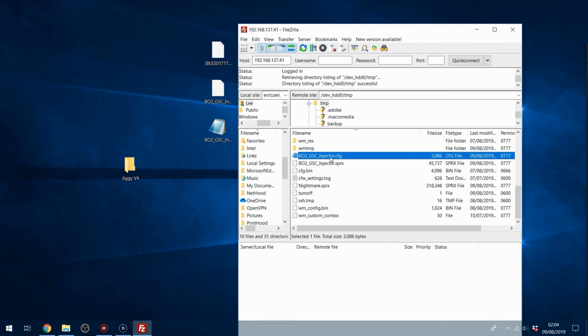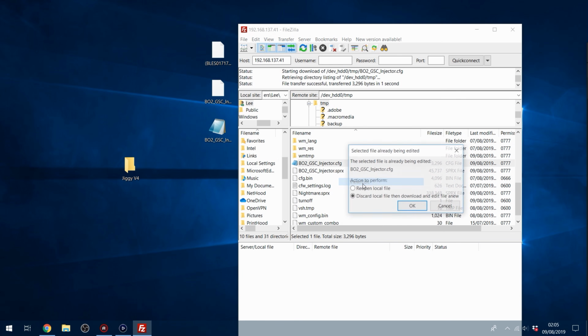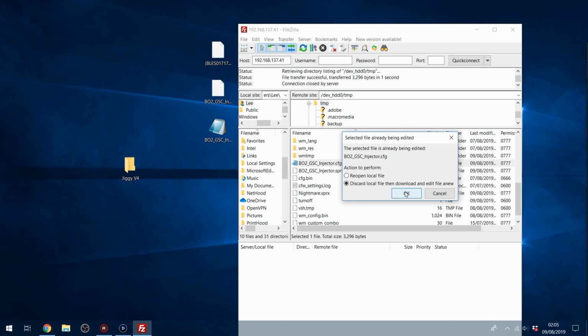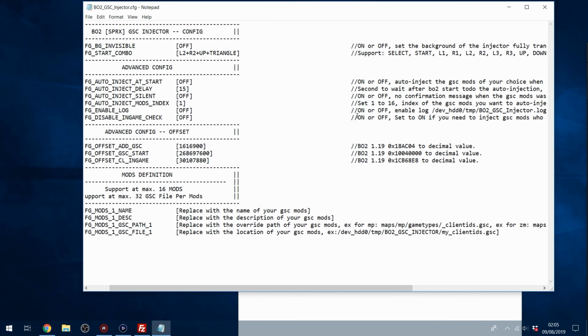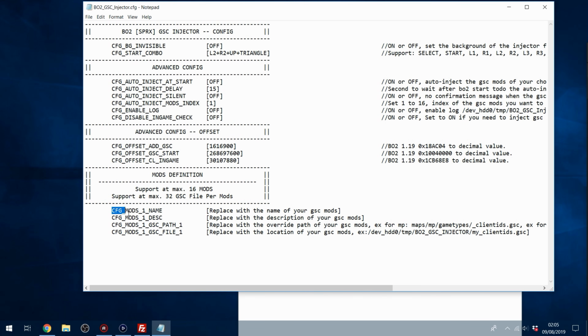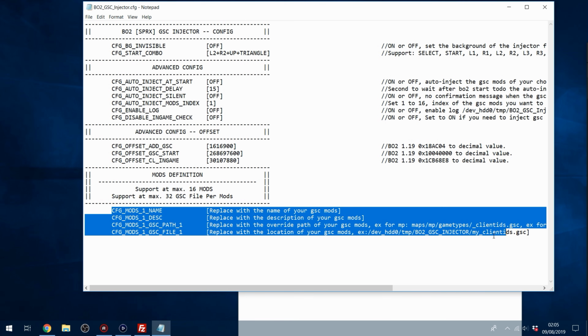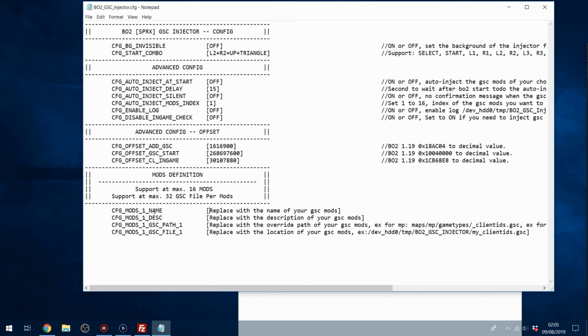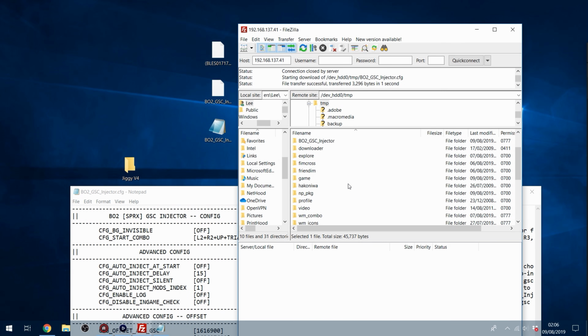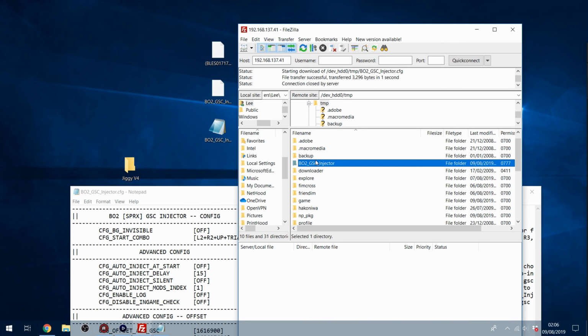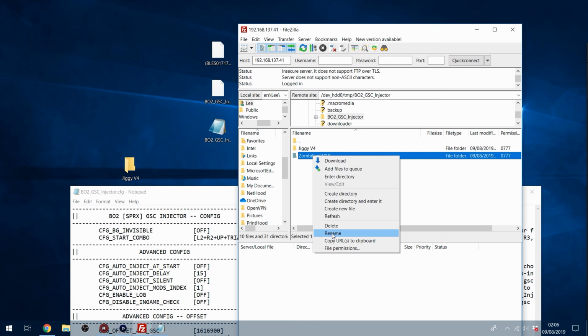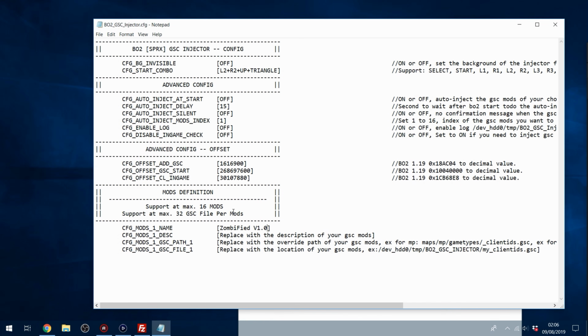So if we go down to the config file, we're going to right click on the config file and view/edit, discard local file and download a new one. So that'll open up this. So right here is where we're going to add the mods, our different mod menus. So CFG mods 1 name, so that's just the name of the menu. So we'll do the zombie menu first. So if we head back into GSC Injector folder, we've got this menu here. So we'll copy the name in here, and then we'll put in that it's a zombie menu as the description.